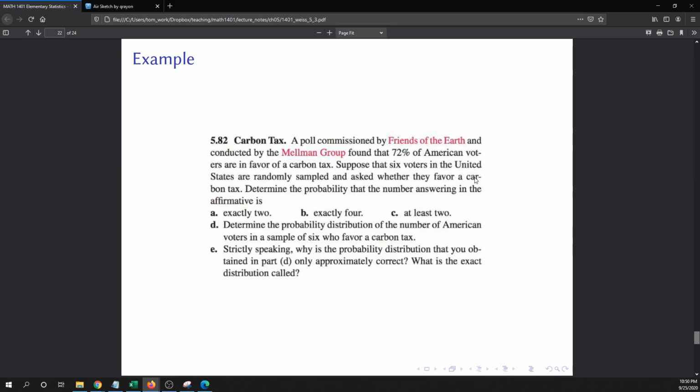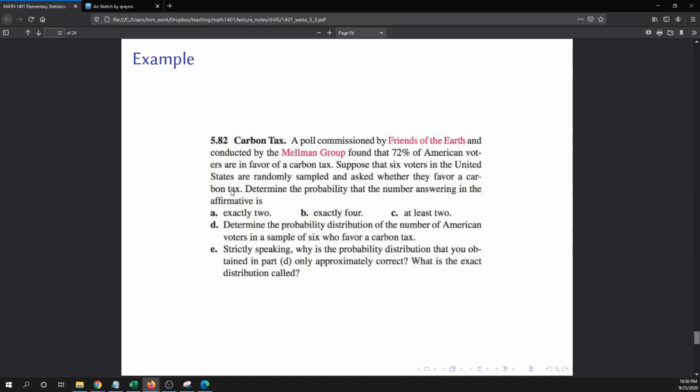Okay, so what we need to do is to determine if this is a binomial experiment. There we have to find out what a success is. We go around and ask people whether they favor a carbon tax. So they either answer yes, they are in favor, or no, they are not in favor.